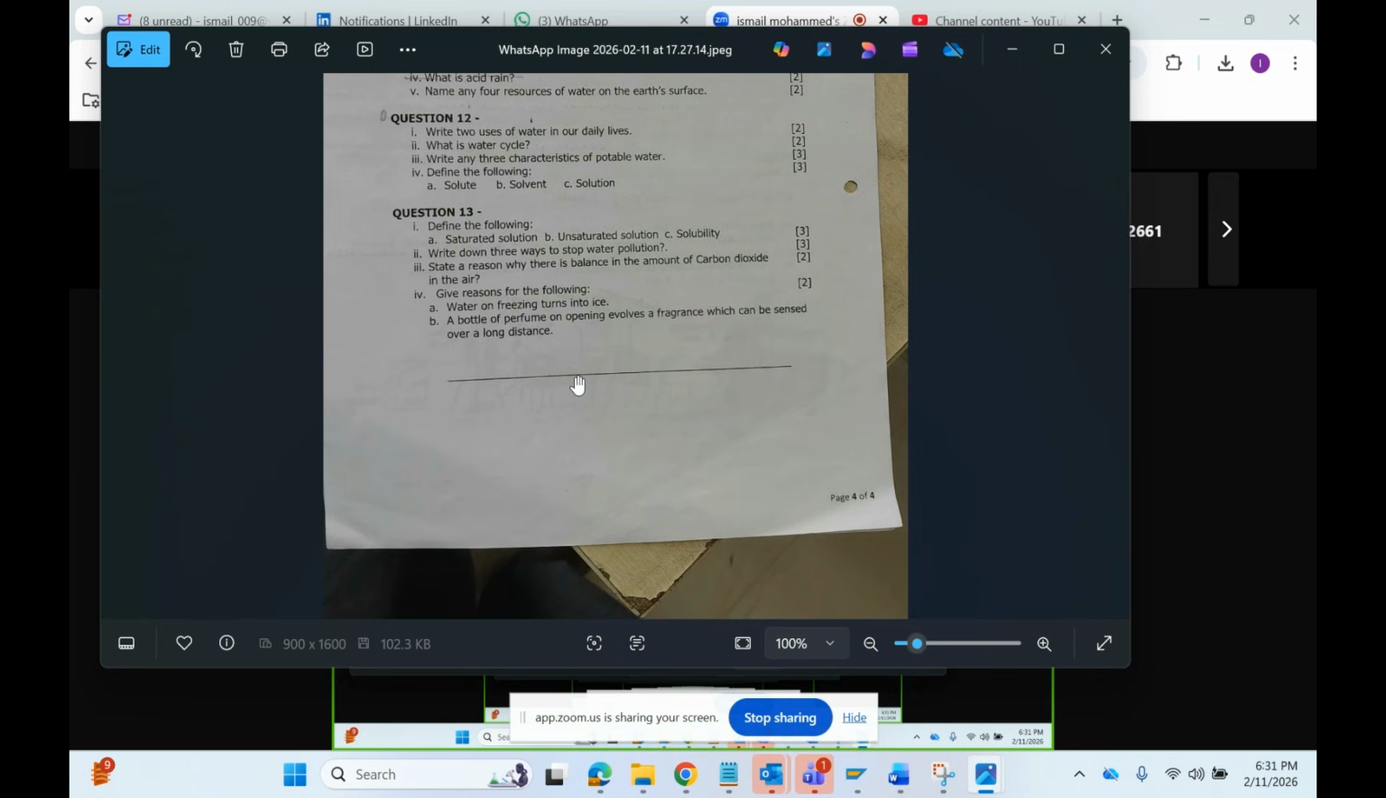Give reasons. Water freezing turns into ice. Why? Because when water is freezing, what happens? All the molecules come together, and it becomes a solid. The movement between the molecules is very less, and the space also becomes very less, so it turns into ice. A bottle of perfume on opening evolves a fragrance which can be sensed over long distance because gases spread very fast, and because of this they spread over long distances.